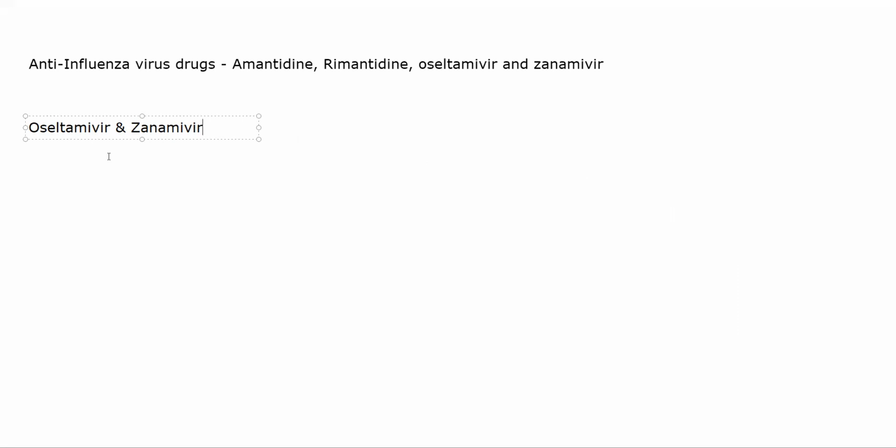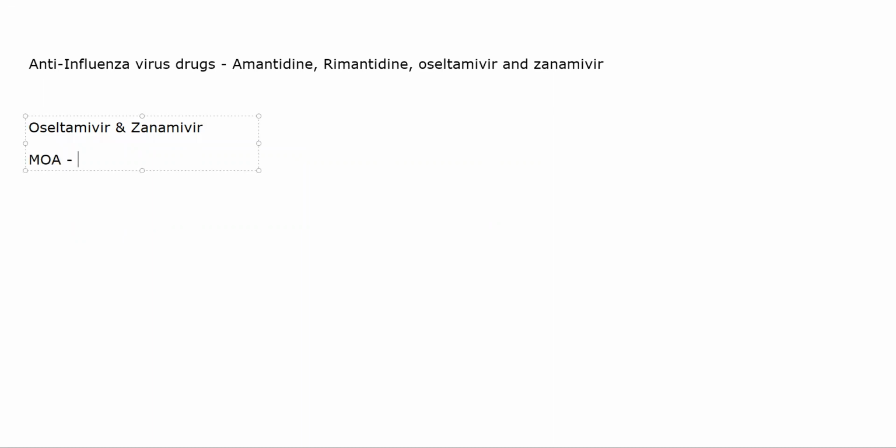Okay, it is used a lot during that time. Now, as such, the mechanism of action through which they work is they will inhibit a very important step in viral replication, which occurs on the viral cell surface. There is an enzyme called neuraminidase that is essential for release of the virions. Okay, these two drugs will inhibit that particular enzyme.